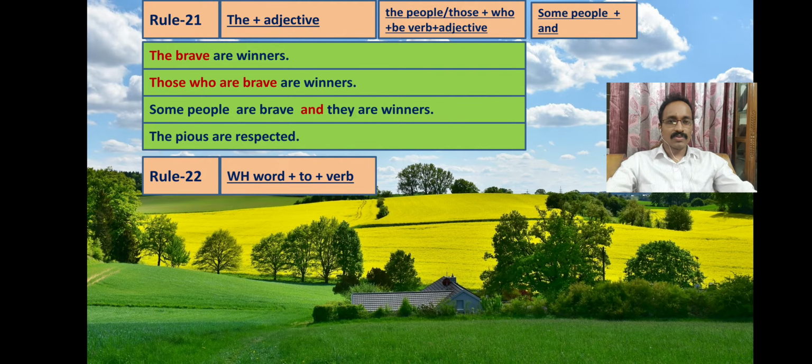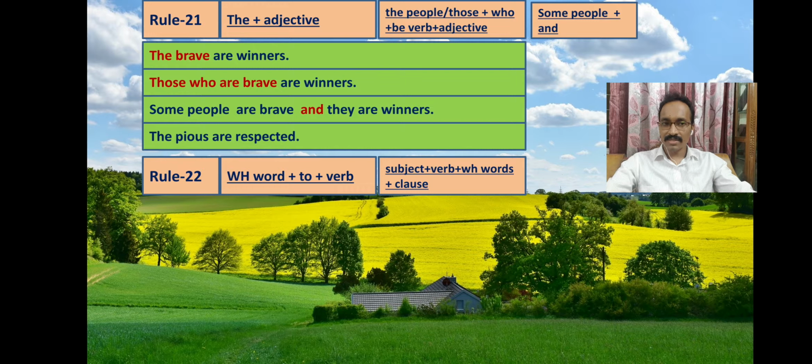In a simple sentence, we may find WH word plus to plus verb 1, that is infinitive. So if we find this structure in a simple sentence, to make it a complex, we will use subject plus verb in the first clause, then the WH word that is found in the simple sentence, and then we will make another clause, and the clauses will be connected with that WH word. And in the compound sentence, we will connect both clauses with and. The conjunction is and.